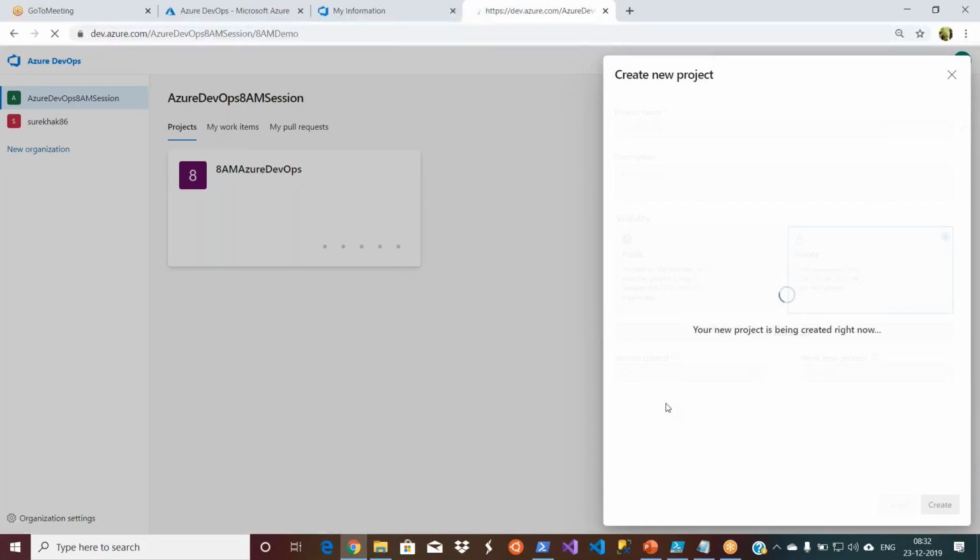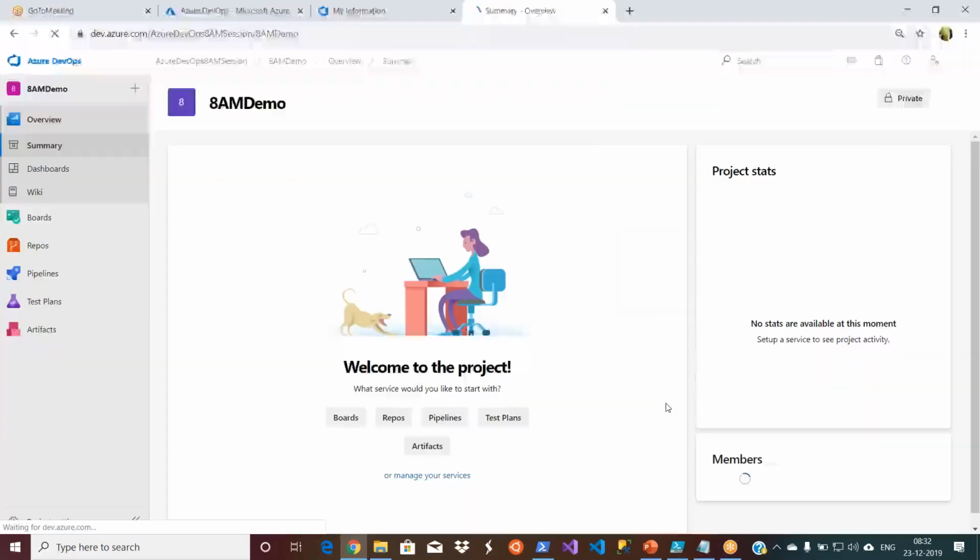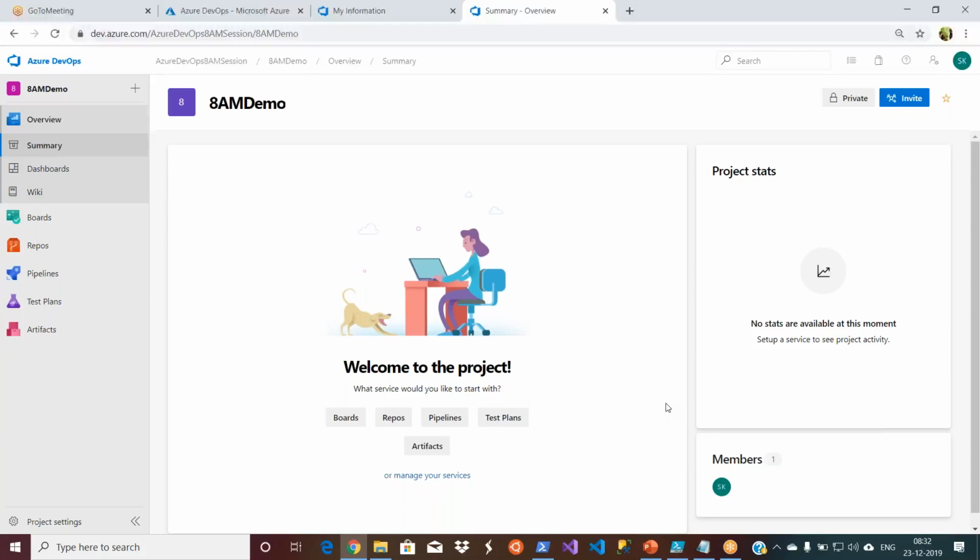So what's after this? Once a project has been created, by default it creates one team, because it's been created by someone who is a part of some team. It creates that team with the same name as your project. But of course, you need to go ahead and create your own teams as per your project, and add users to those teams.